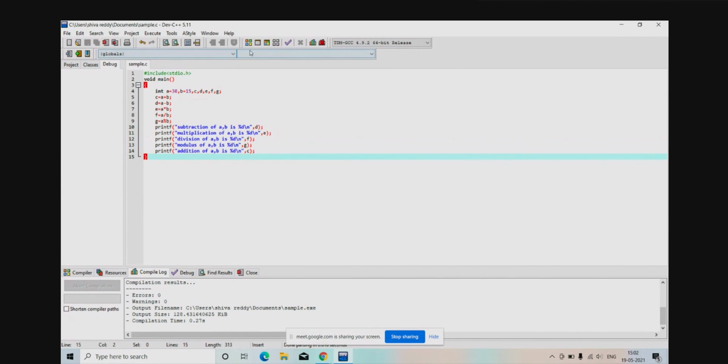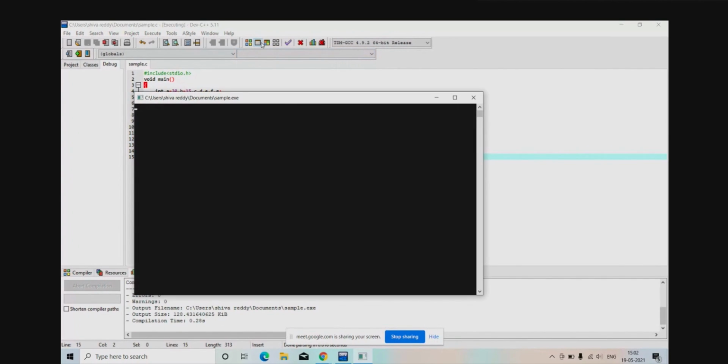You will get the same answer. There are no errors. Just run it. You will get the same output as the previous output. There is no change at all. See, same. So you have done so many changes in the program, but the output you see is exactly the same as the previous one. But for the sake of understanding only, we have written subtraction, multiplication, division like that. The rest of the things you can decide.